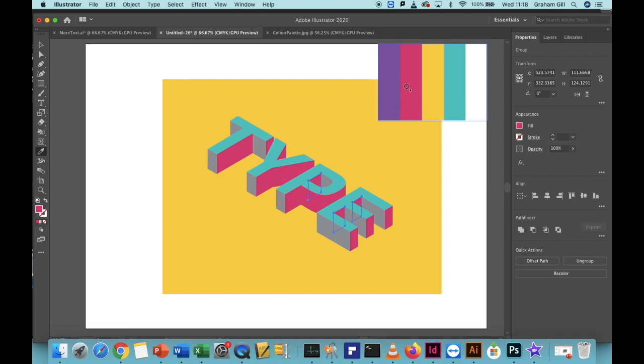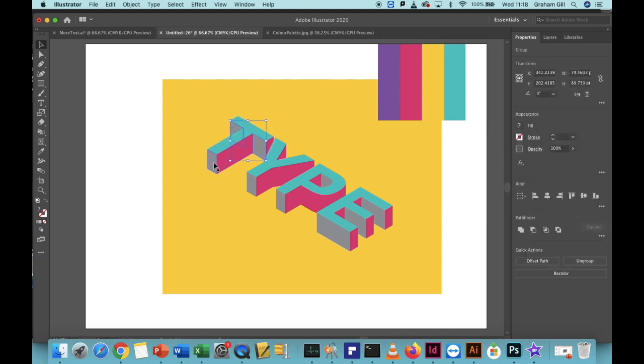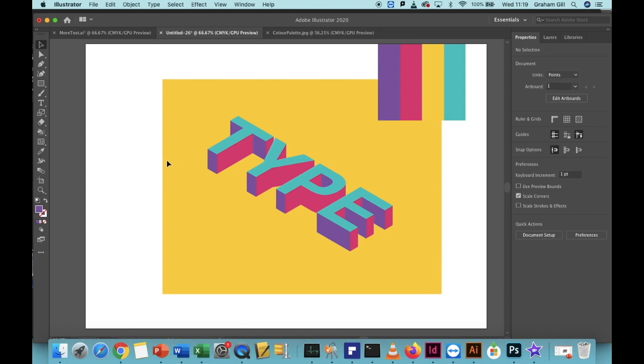Now we're going to add purple to the rest of the lettering. Click on the selection tool, click on the background to deselect, and now holding the shift key, click on the remaining grey areas. With them selected, click the eyedropper tool and click on the purple colour. Now, click on the selection tool, click on the background to deselect the letters.